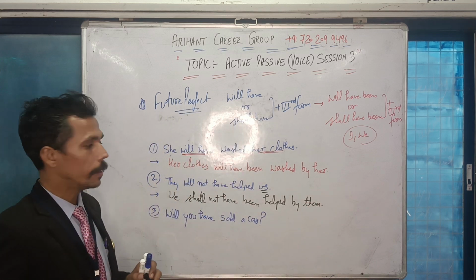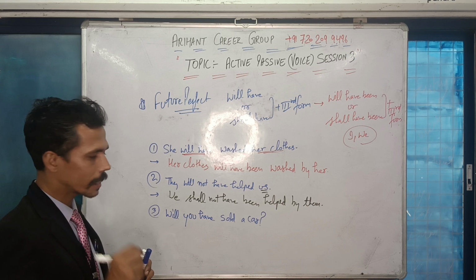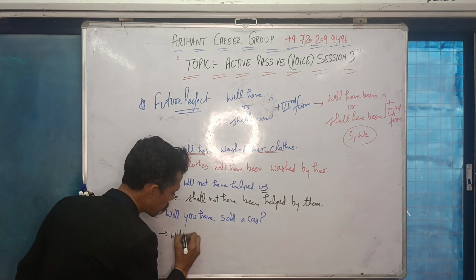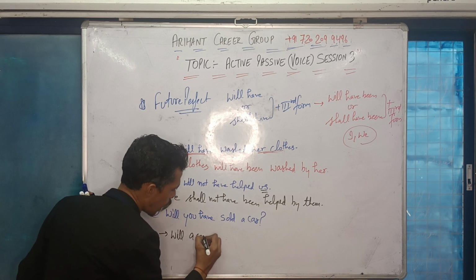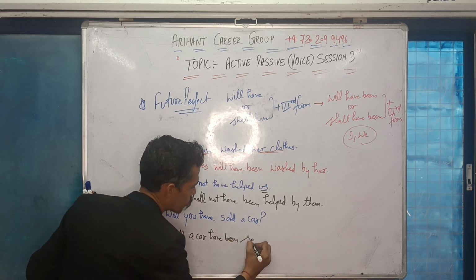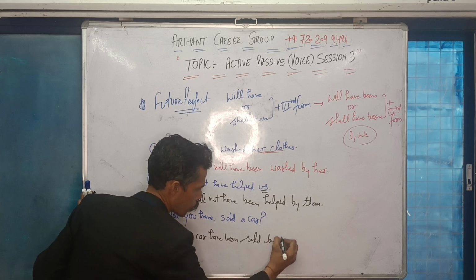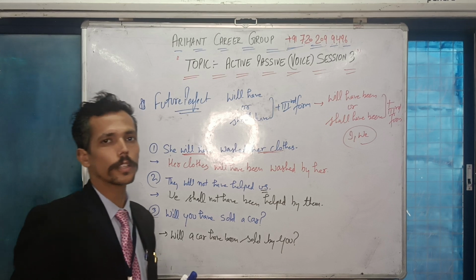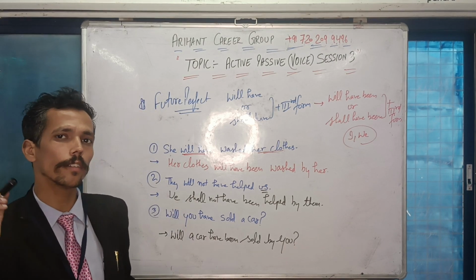We shall not have been helped by them. This is the correct answer. If I say will you have sold a car, the answer will become like this: will a car have been, third form, sold by you.